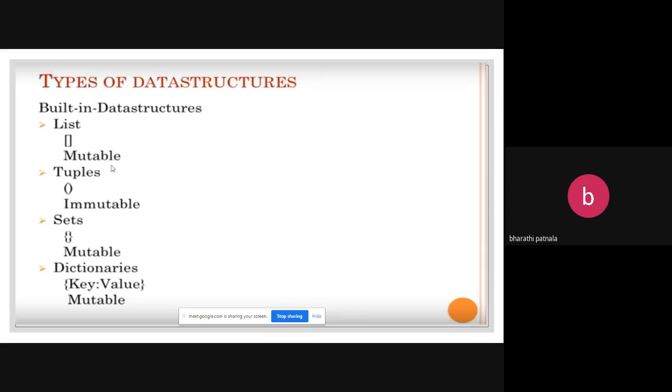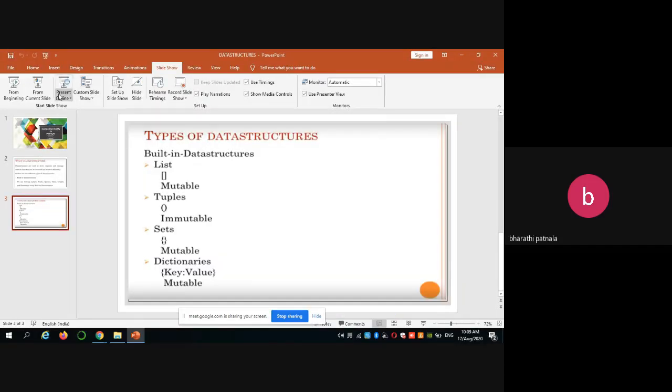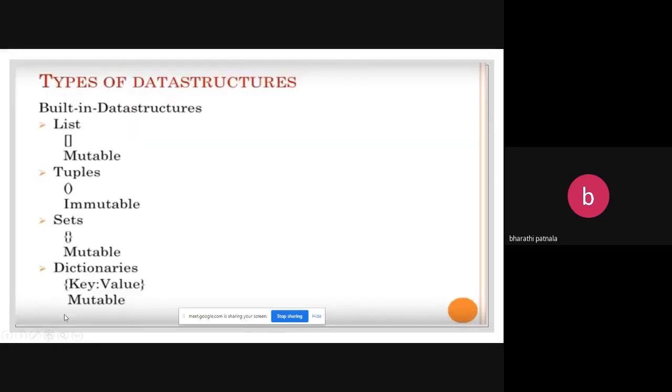For example, if you want to represent A as 0, 0, B as 0, 1, C as 1, 0, then A, B, C are nothing but key values, and the corresponding representation for A is the value.